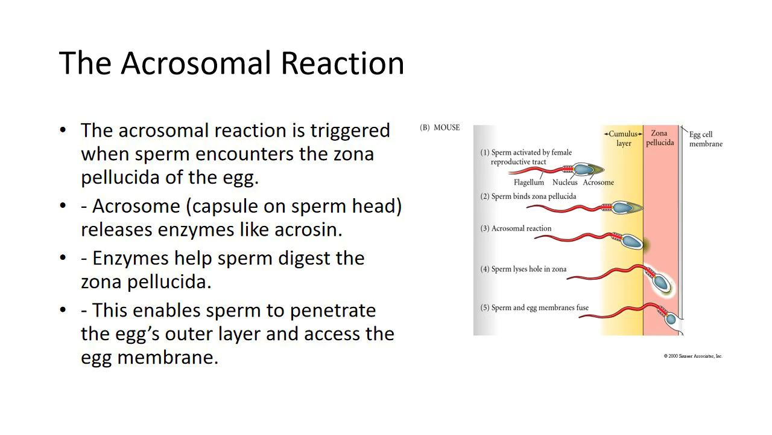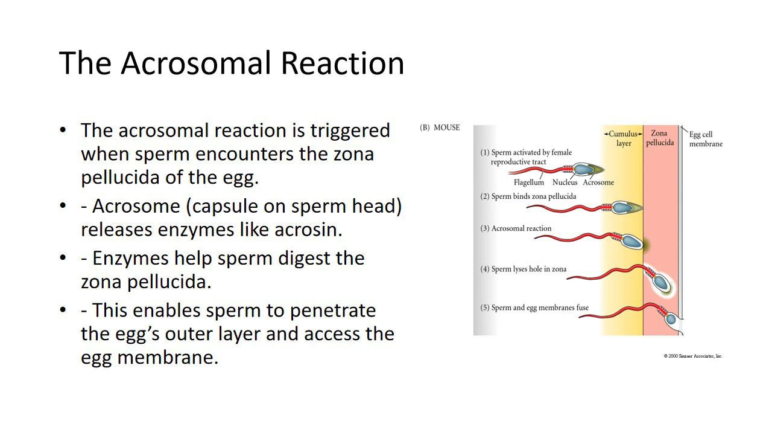Key aspects of the acrosomal reaction. Acrosome. The acrosome is a cap-like structure located at the front of the sperm head, containing enzymes that help the sperm penetrate the egg's protective layers. Initiation of the reaction. The acrosomal reaction is triggered when the sperm binds to specific receptors on the egg's zona pellucida, the glycoprotein layer surrounding the egg.